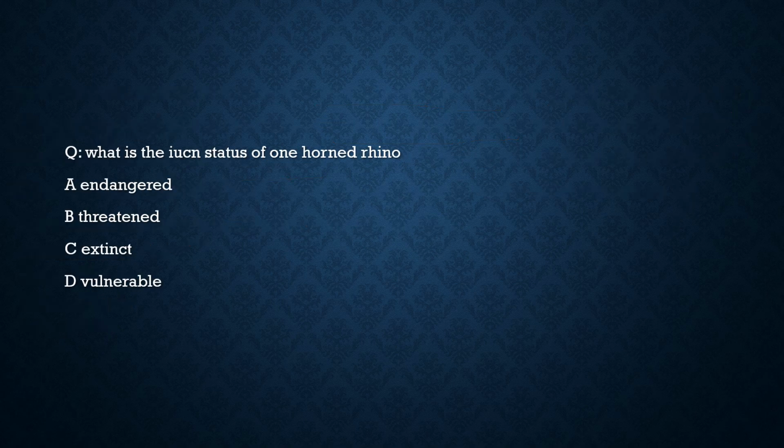It is about the one-horned rhino. We discussed that its poaching rate has increased, along with illegal trade of the one-horned rhino. So let's know what its IUCN status is. Is it endangered? No. Is it threatened? No. Is it extinct? No. Is it vulnerable? 100% correct. So with this question, we got the basic idea about the one-horned rhino, as it is found in the Pobitora Wildlife Sanctuary in Assam. So with this, let's move to the next question.